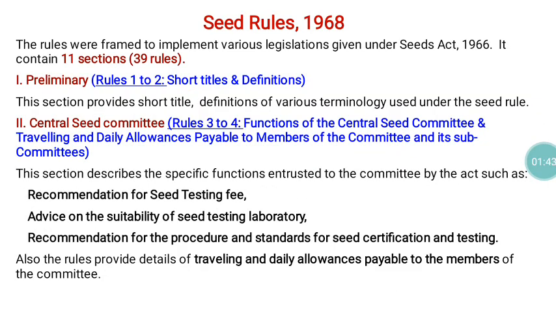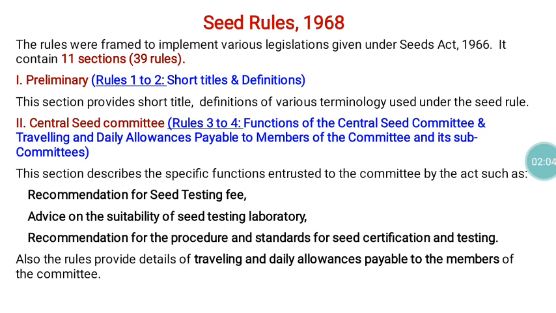The Seed Rules consist of 11 parts and 39 rules. Here it is given in sections, but originally it is 11 parts, and under each part there are a certain number of rules. For example, the first part is the preliminary part, which contains two rules, rule 1 and rule 2.